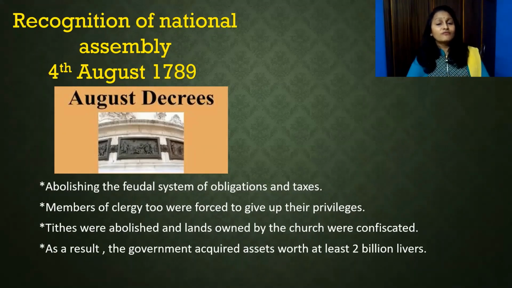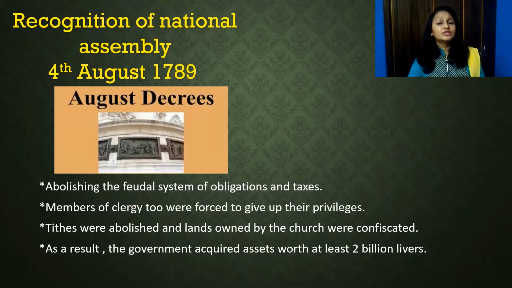So at the end, on 4th August 1789, Louis XVI recognized the National Assembly and accepted that now his power is going to be checked by the Constitution. Here we can see that when he recognized it, it abolished all the taxes, as well as feudal taxes, the tithes and the taille. All the taxes were abolished.